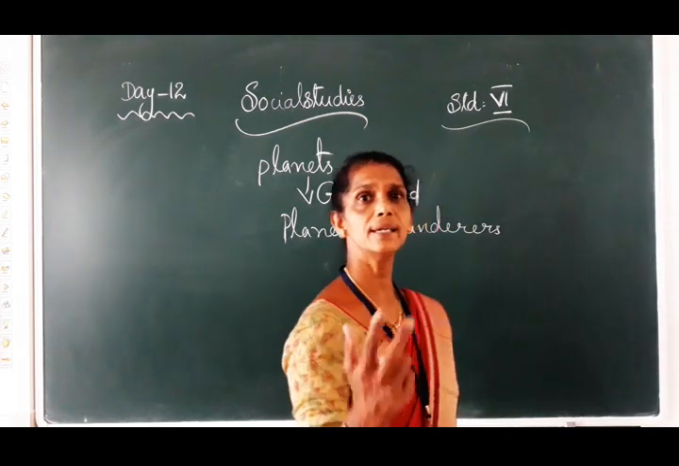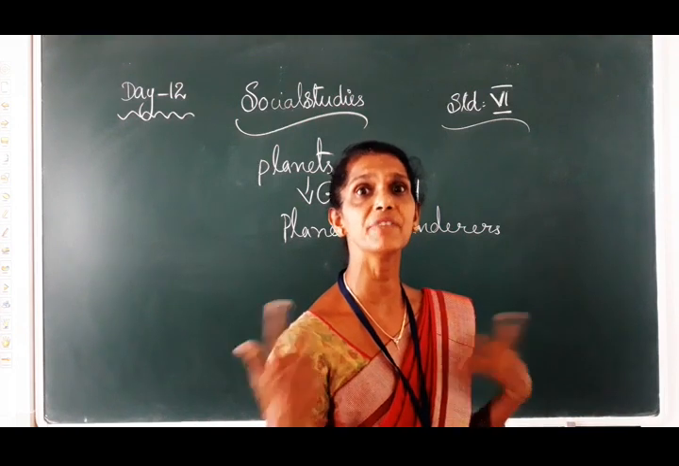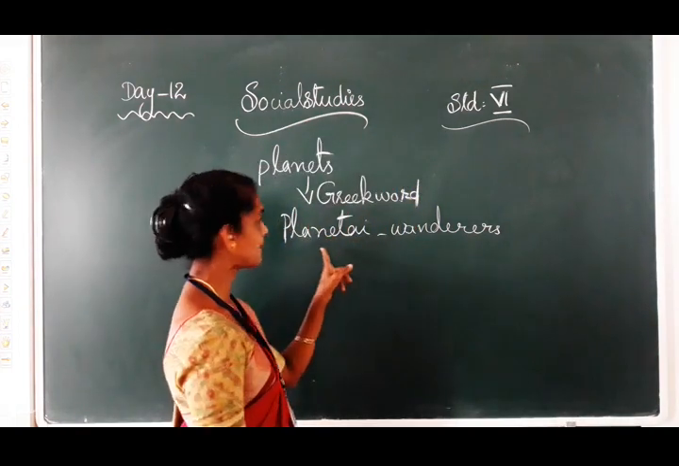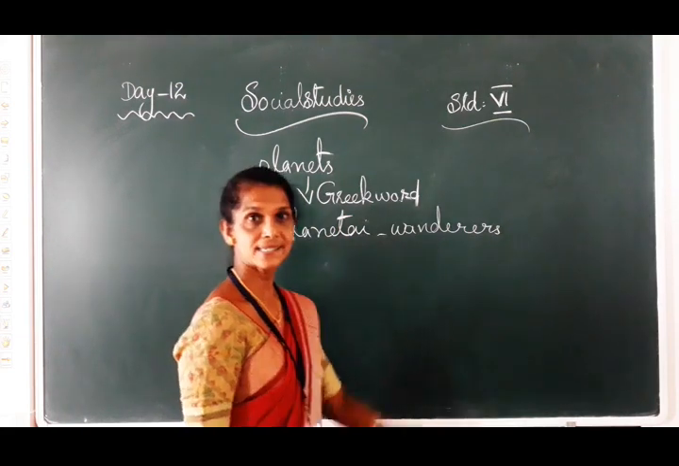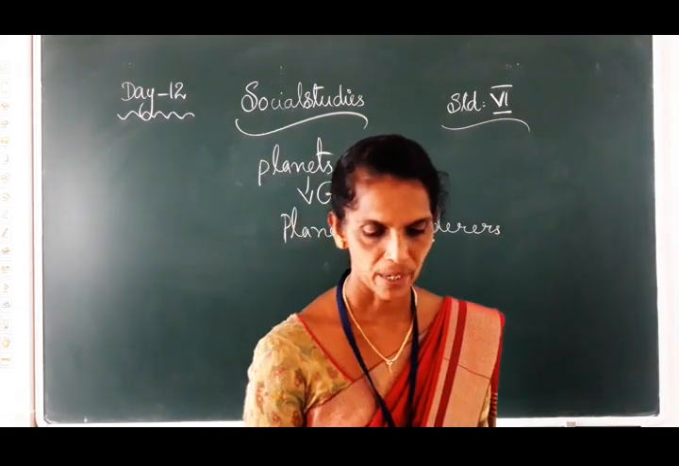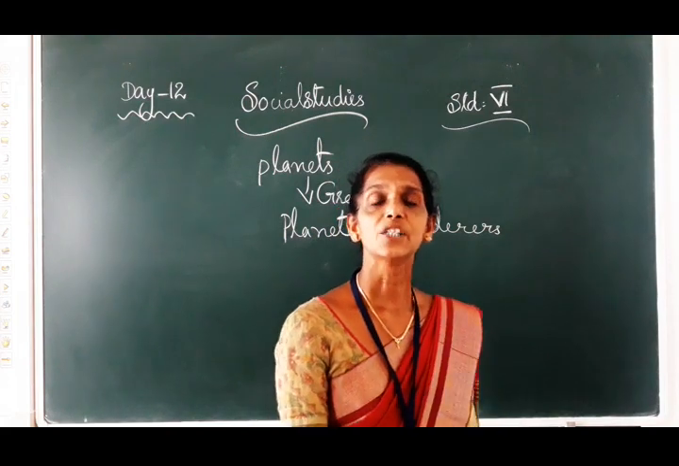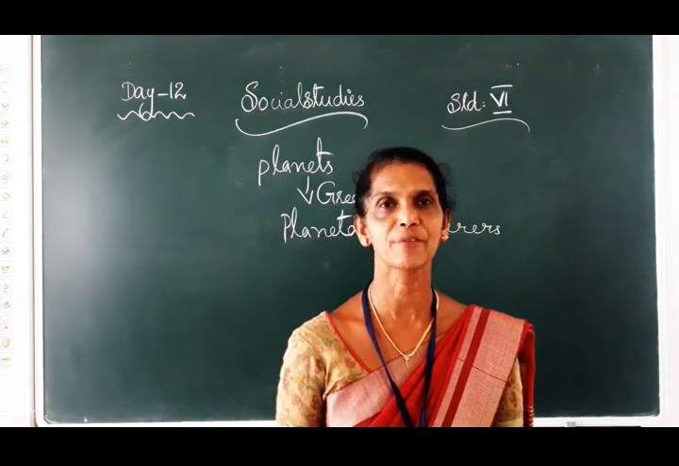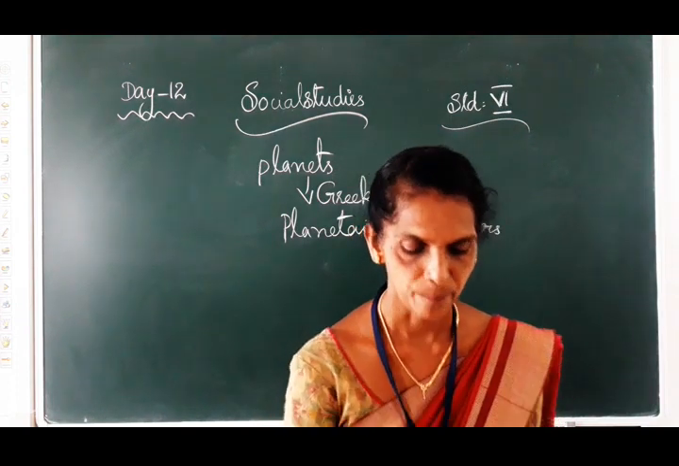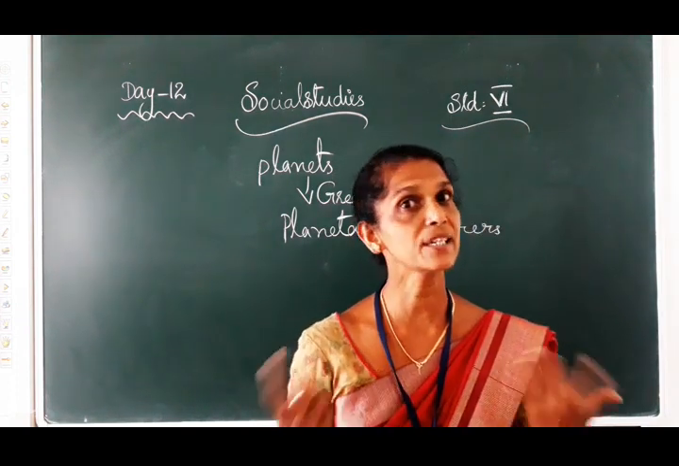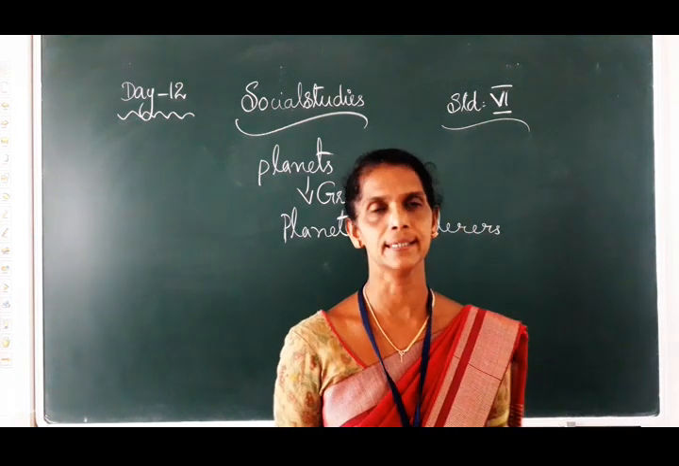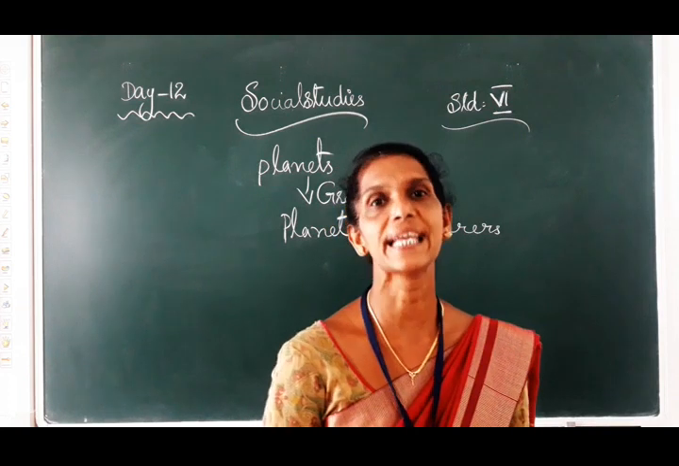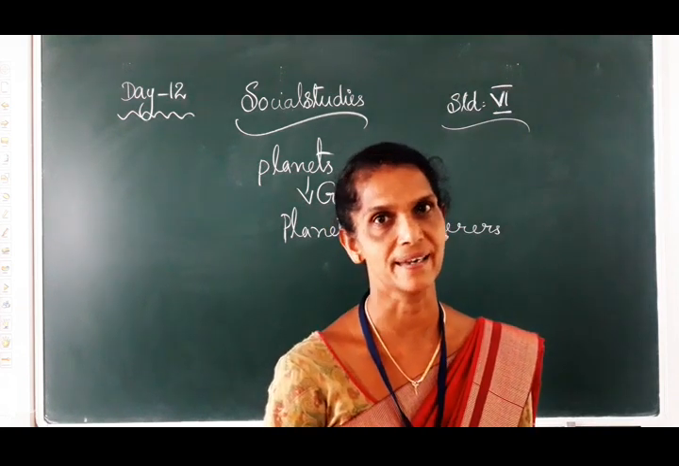And planets is taken from which word? It comes from a Greek word, planetes, and the meaning is wanderers. Okay, children. So planets, how do they get heat and light? They get heat and light from the stars. And which planet do we live on? We live on Earth. And from where do we get heat and light? Earth gets heat and light from the sun.